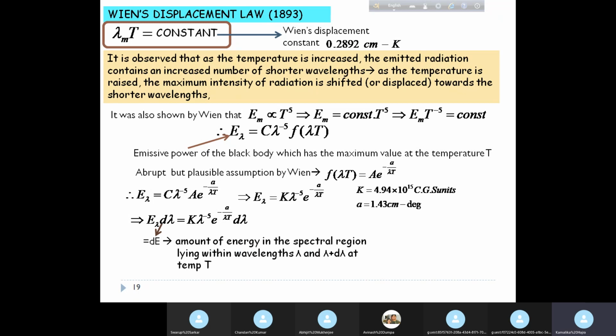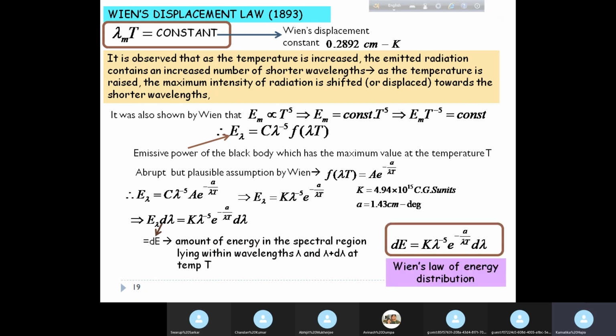So E lambda d lambda, which is denoted as dE, is nothing but the energy in the spectral region lying within wavelengths lambda and lambda plus d lambda, but you must mention that it is at a given temperature T. Okay, so that now we can write this expression as dE equal to K lambda to the power minus 5 e to the power minus a by lambda T d lambda. This is known as Wien's law of energy distribution.